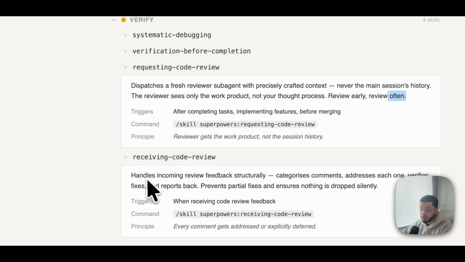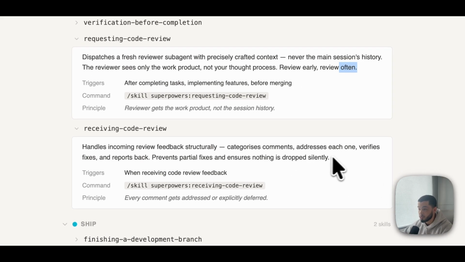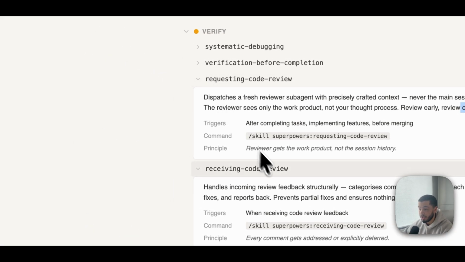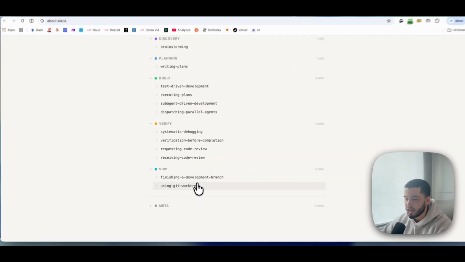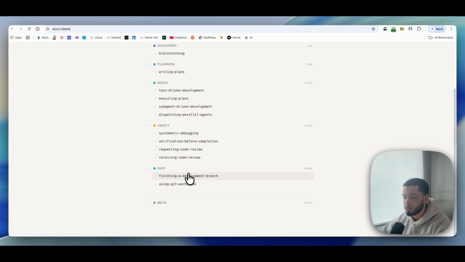The receiving code review handles the incoming review feedback structurally, categorizes comments, addresses each one. So these kind of both work in parallel, where this one finds the issues and this one basically writes the review back to you. And then we have finishing a development branch and using Git worktrees, which is what you would do if you were publishing this to GitHub, or if you were actually in a real live deployed project, which we won't get into in this video. These are more advanced features.